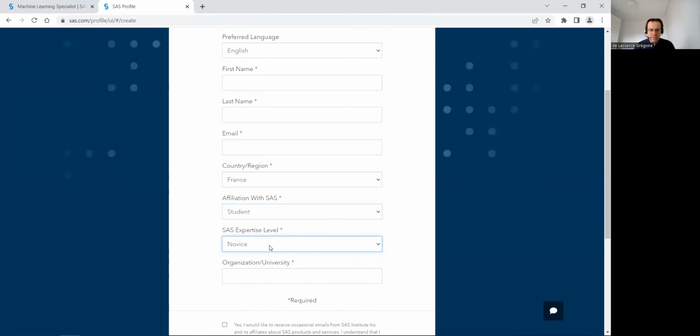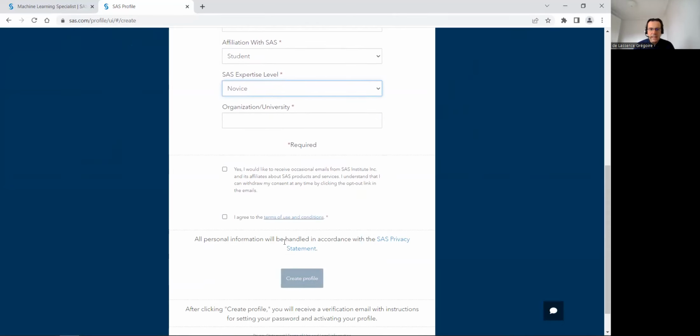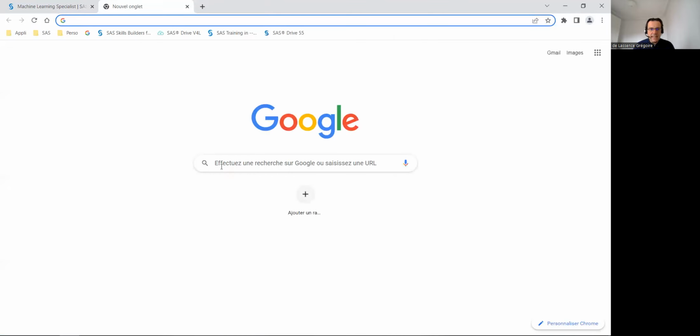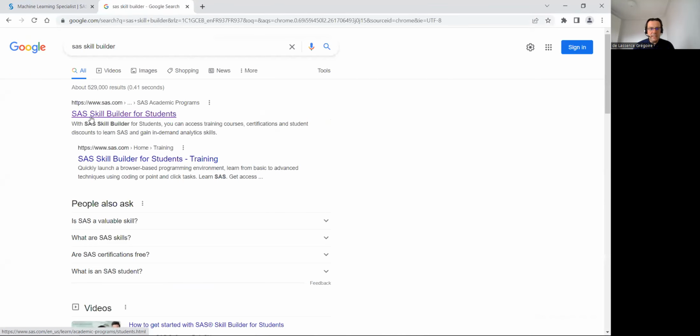You can say you're a novice or an expert, and give your university. Accept the rules, and once you fill in the form, click on create a profile. You will receive an email to validate your email and you create a password. With this email and password, you can log on to the SAS Skill Builder.